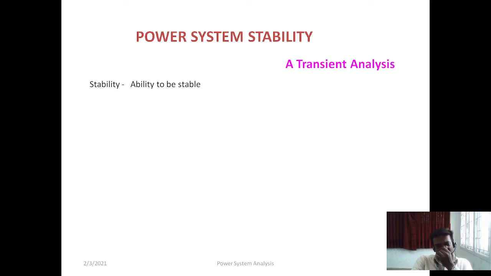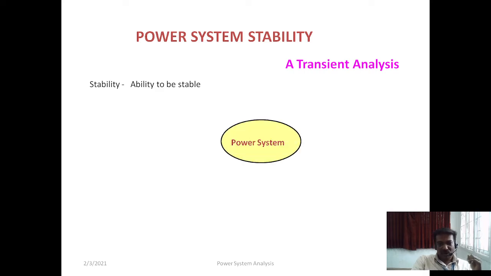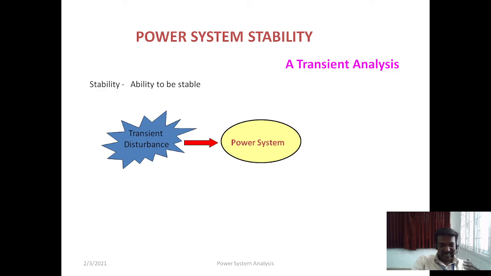So there are different types of analysis in power system stability. The most important is the transient analysis. This is mainly due to the transient disturbance. Transient in the sense is a sudden change, right? Any sudden disturbance or any problem that occurs in the system for a small duration of time. Transient disturbances will be of two types: it can be a small disturbance or it can be a large disturbance, right? Both will happen in the system.